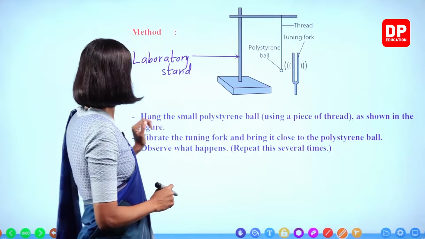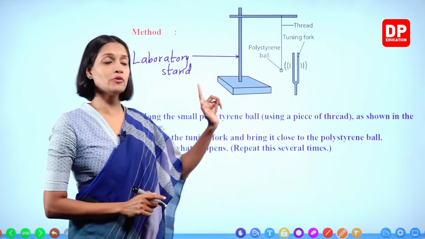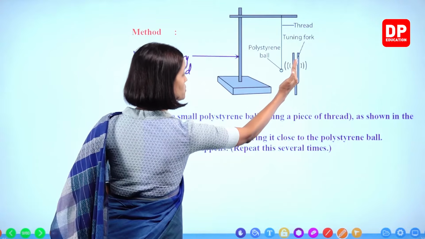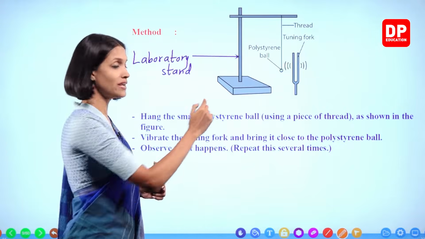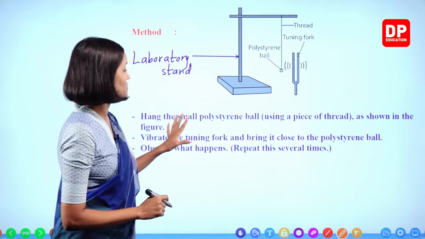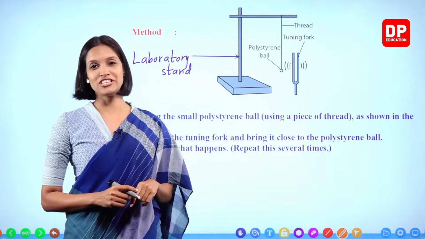Okay, children? Then vibrate the tuning fork and bring it close to the polystyrene ball. It should not touch the polystyrene ball. You have to just bring it close to the polystyrene ball and hold it closer. Observe what happens. And you can repeat this several times. Let's do this activity now.